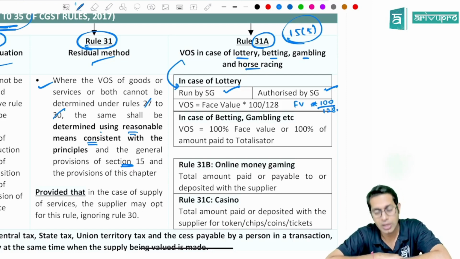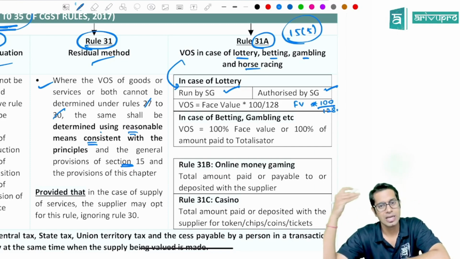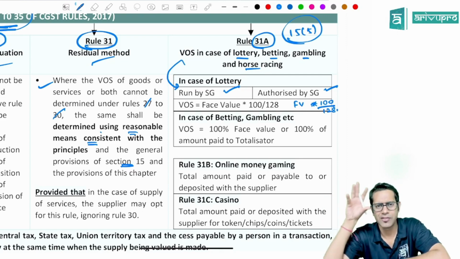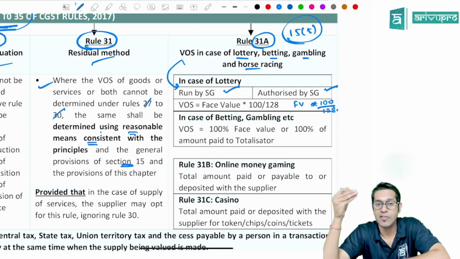So in case of lottery, it is assumed that the amount which is paid by you for the lottery ticket is inclusive of taxes. Therefore, remove the tax. What is the tax rate? 28%. Therefore, remove the 28%. How will I remove, sir? Take the value of that lottery into 100 divided by 128. Whatever amount you are getting, that will be value of supply.